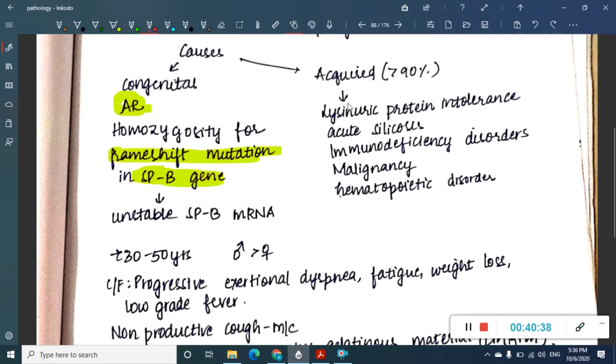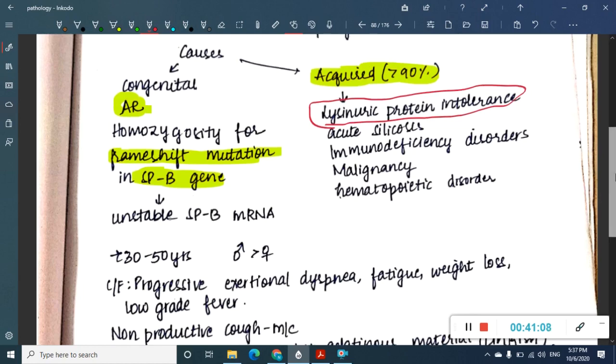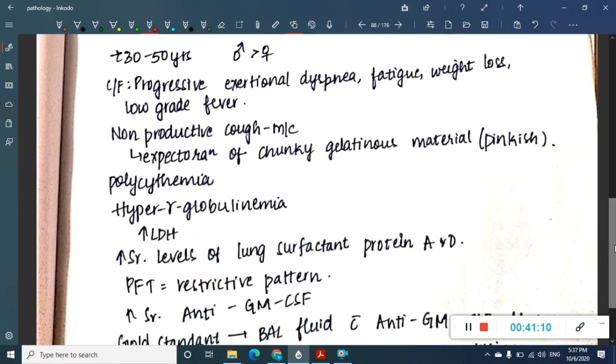Whereas in acquired conditions, actually among congenital and acquired, acquired is most common, and in these acquired conditions it can be due to lysinuric protein intolerance, which is important, or acute silicosis, or inflammatory immunodeficiency disorders, or malignancy or hematopoietic disorder, all these. Okay, now what are the clinical features?